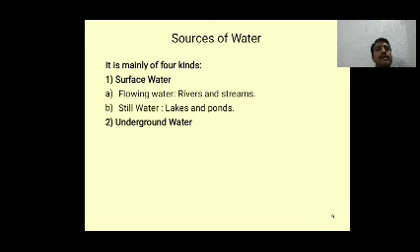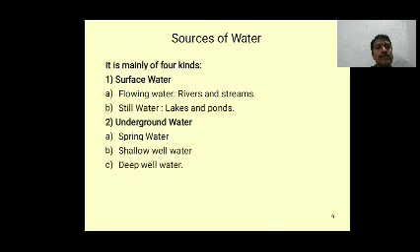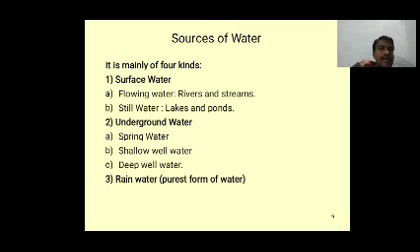Second one, underground water: spring water, well water, deep well water. Third one is rainwater. It is the purest form of water. Fourth one is sea water.